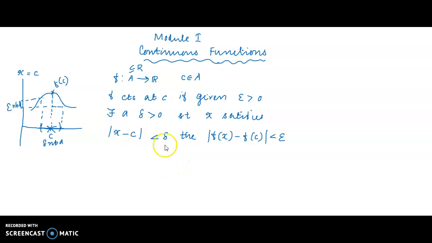Here we say that if modulus of x minus c less than delta implies modulus of f of x minus f of c less than epsilon, given epsilon greater than 0, then the function f is continuous at c. If this condition is not satisfied, that is, given epsilon greater than 0 we cannot find a delta satisfying this condition, then f is not continuous, or we say that f is discontinuous at a point.